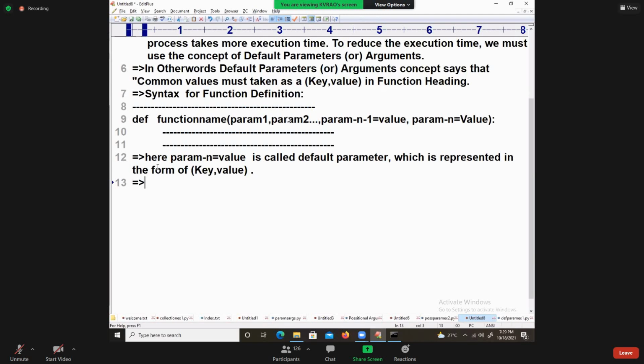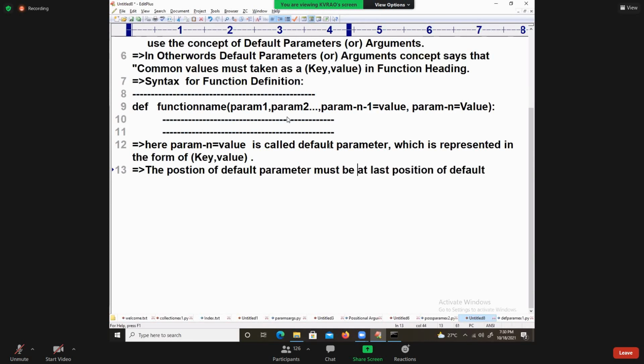Suppose now we want to take one more example, I will give you. The position of the default parameter must be at the last position of the function heading.